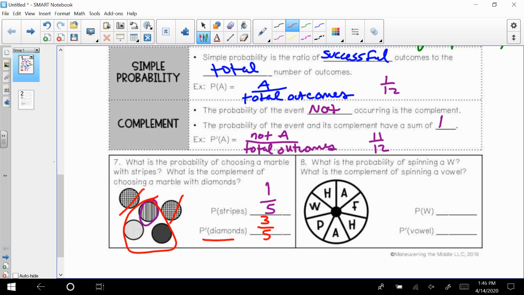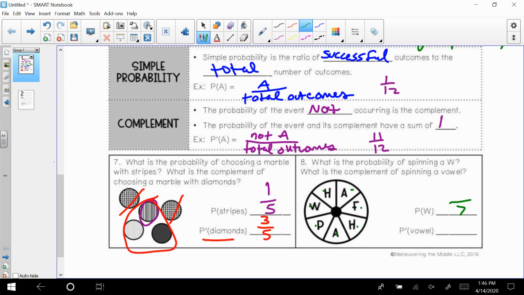Okay, number 8. What's the probability of spinning a W on this wheel? We first have to go and count all of the little slots here. We've got 1, 2, 3, 4, 5, 6, 7 different outcomes. Now let me rephrase that. I've got 7 outcomes total because I've got 7 slots.